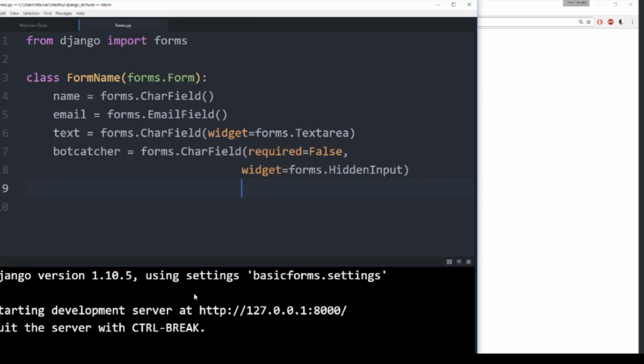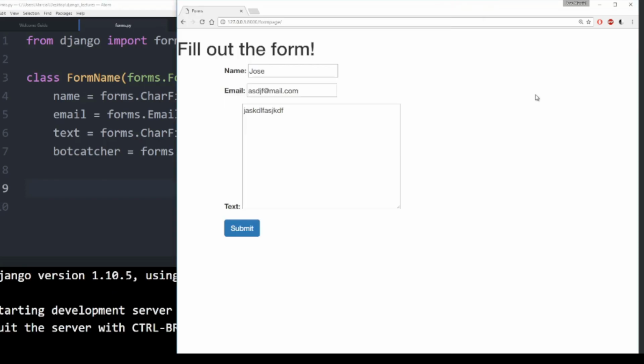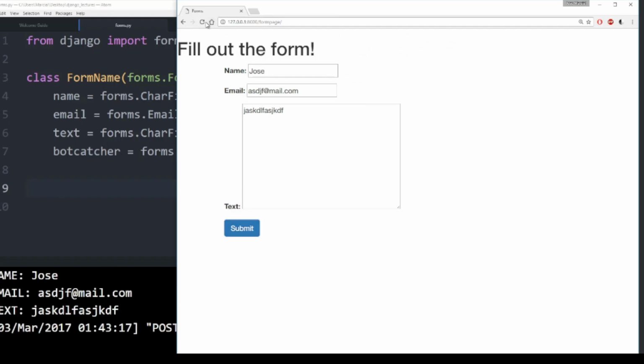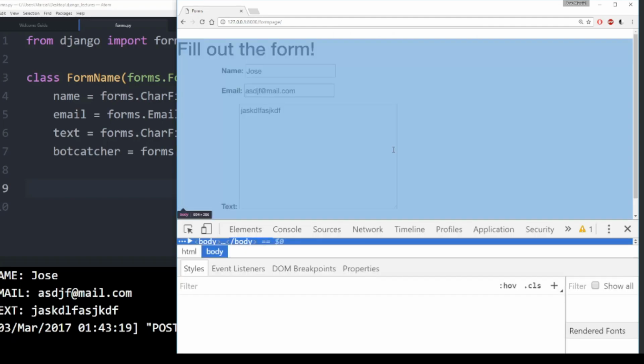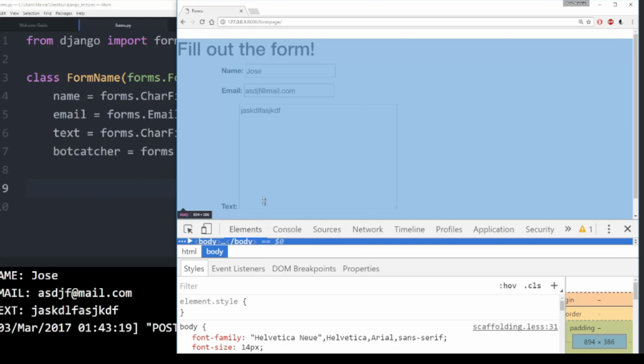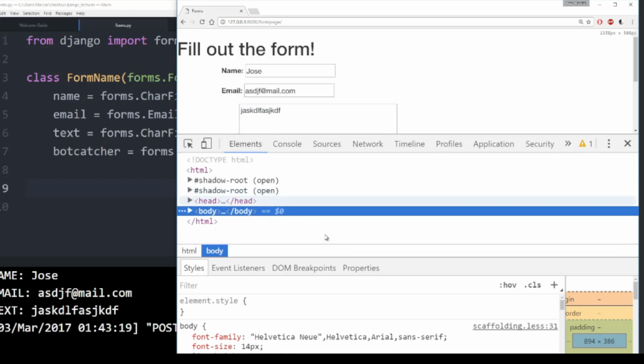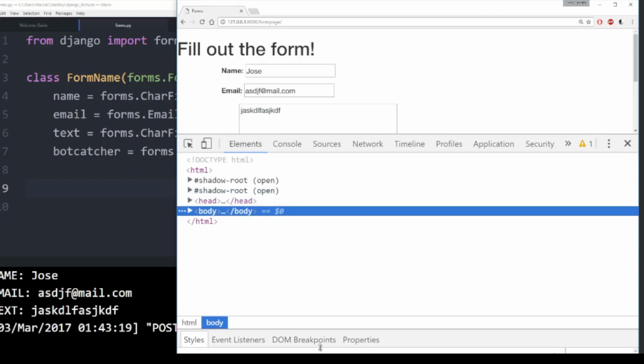If I save this and my page reloads, here you can see, if I refresh this and submit one more time, and then refresh, hit continue, and I am inspecting the page. In the elements, I don't need to check out the style, so I can collapse that.